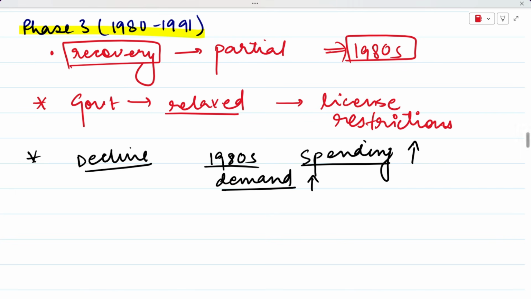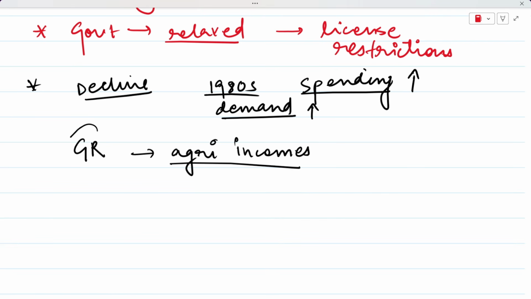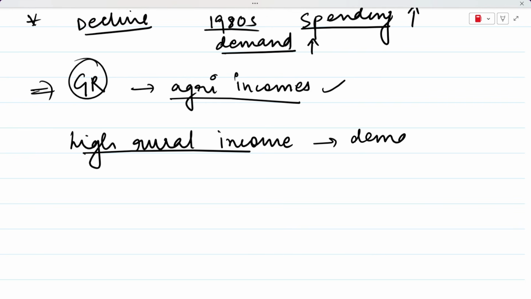And we have already talked about how the green revolution had increased agricultural incomes in a few states such as Punjab and Haryana. So this was also a contributing reason. The green revolution contributed to increasing agricultural incomes and high rural incomes. High rural income, due to the green revolution, also increased the demand for manufactured goods, right?